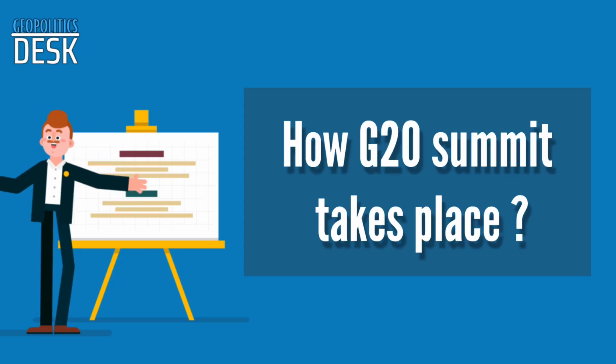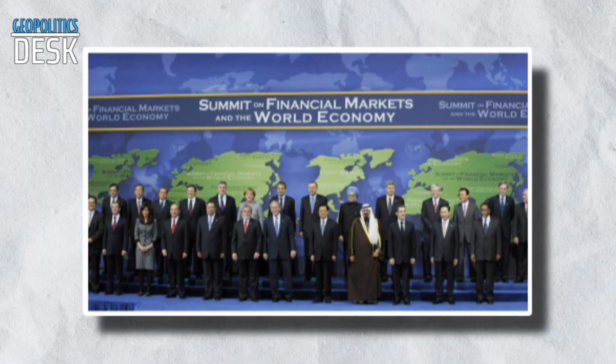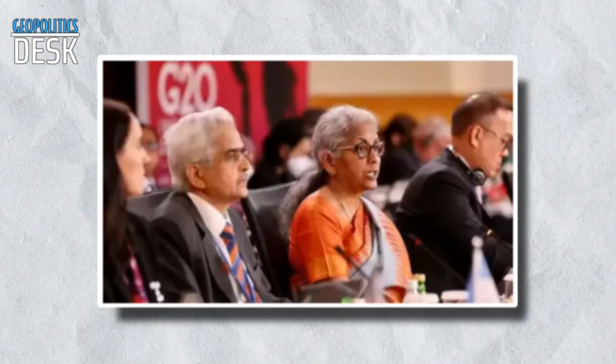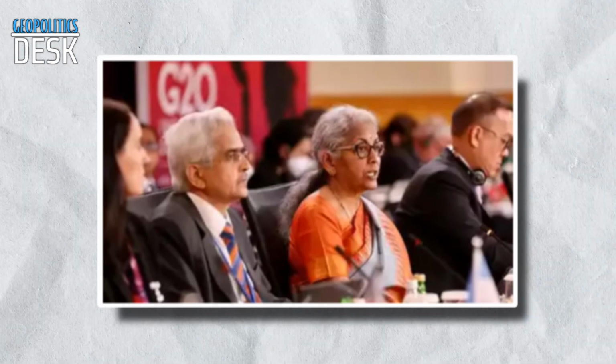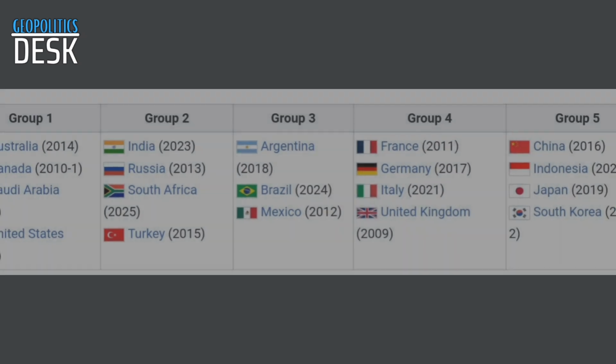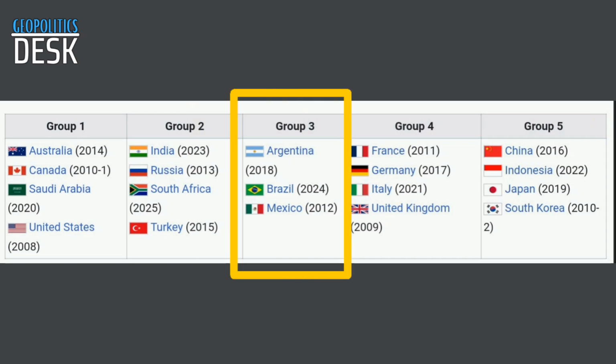How the G20 Summit takes place. Since 2008, it has convened at least once a year, with summits involving each member's head of government or state, finance minister or foreign minister, and other high-ranking officials. As you can see in the diagram, the 19 countries are divided into 5 groups, with 4 groups having 4 member states each. And this one group consists of 3 member states.